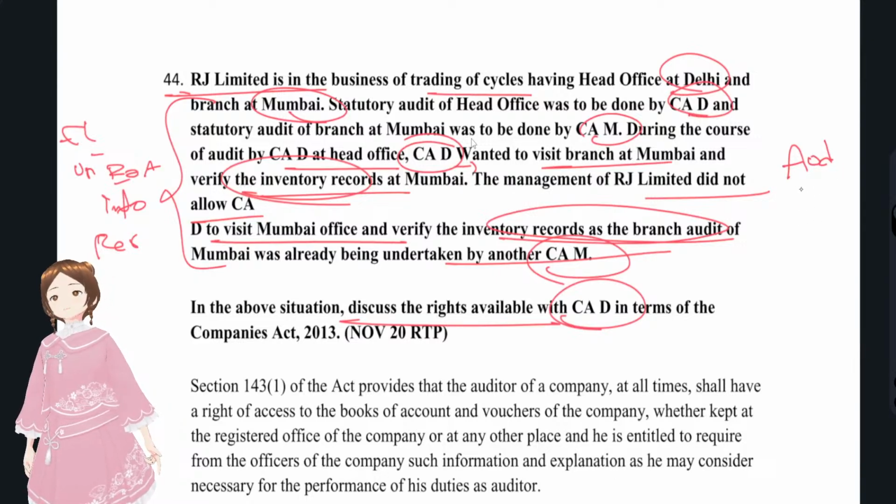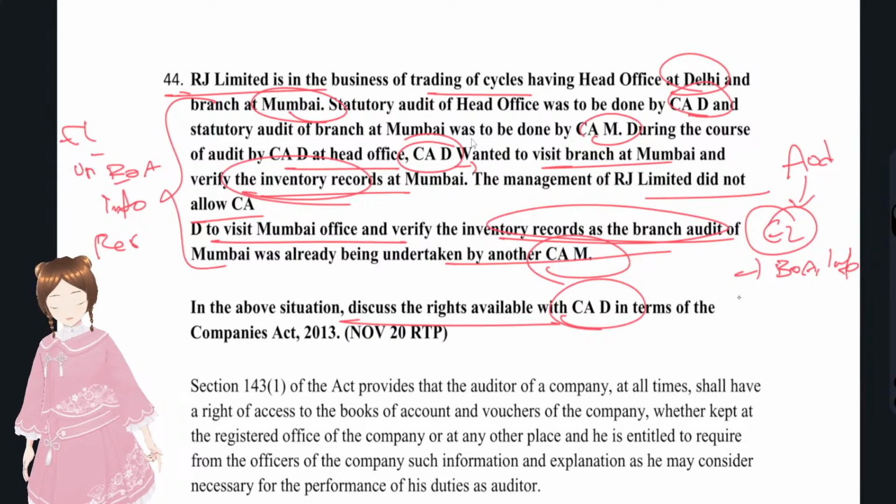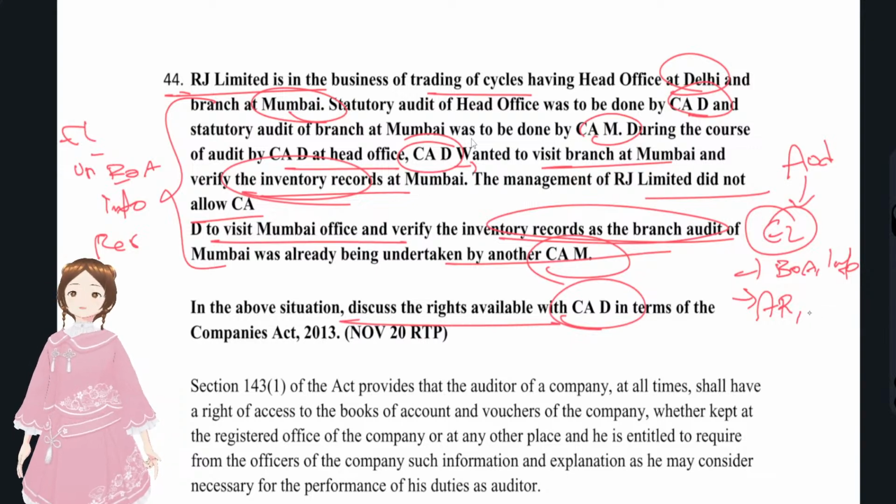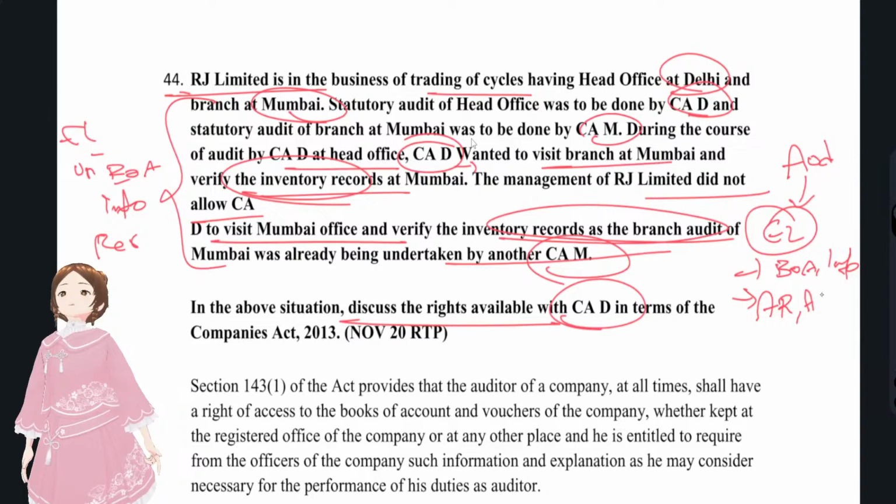Okay, first we'll discuss plainly what the rights of auditors are. With regards to the engagement letter, they have said unrestricted access to books of accounts and information, right? That's one thing. And from the point of view of shareholders, the auditor has to give an audit report addressed to the shareholders, where the auditor could meet the shareholders in the AGM. So the auditor also has the right to attend the AGM, and in order to attend he needs to get a notice for that AGM.